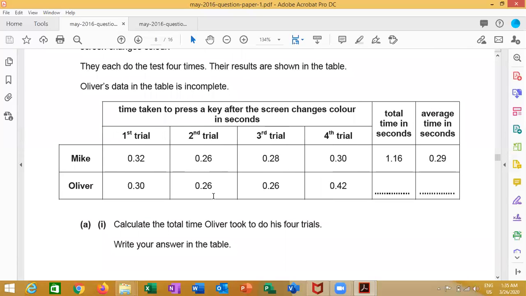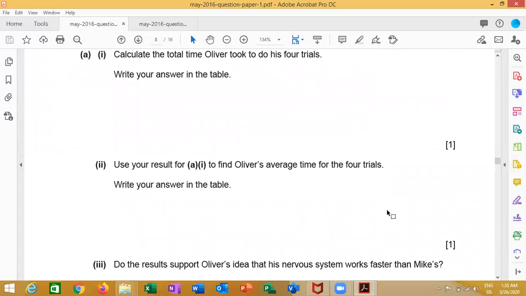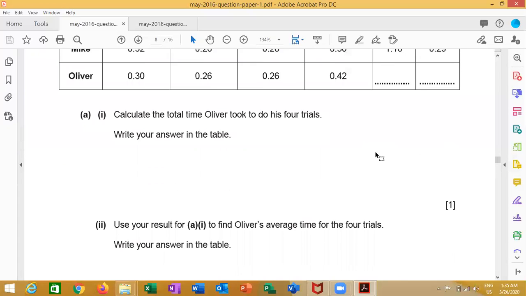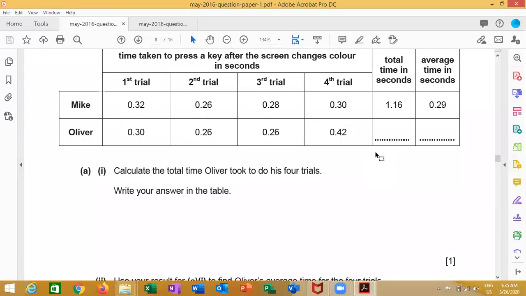Question A, he wants you to calculate the total time and write it in this box. The total time will be 1.24 seconds. Next, he wants you to write the average of the trials. Here it will be 0.31.